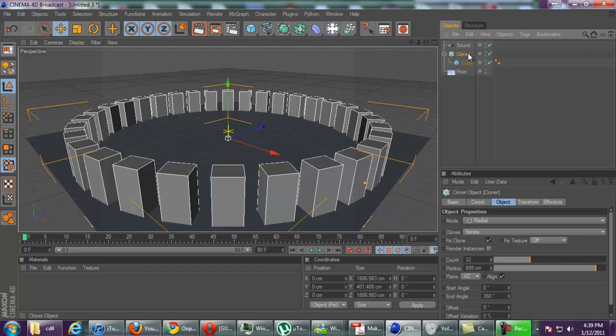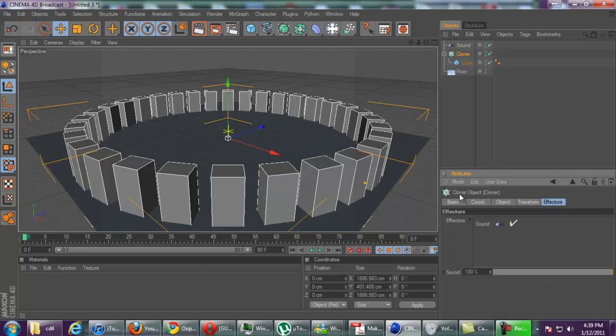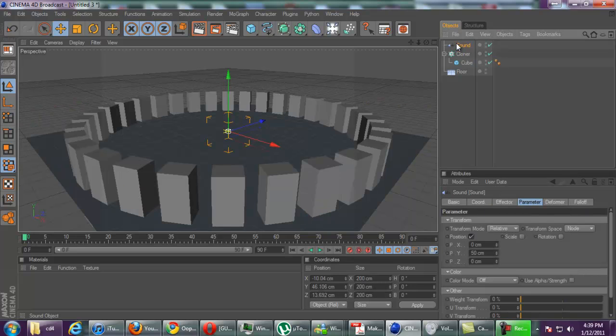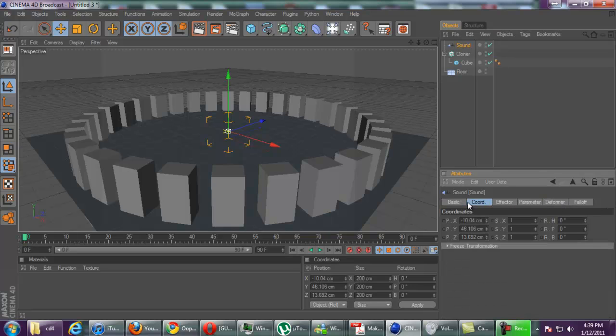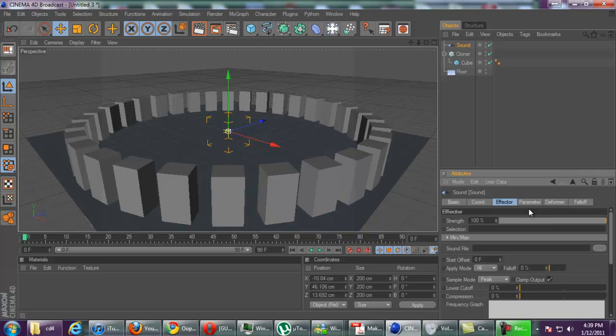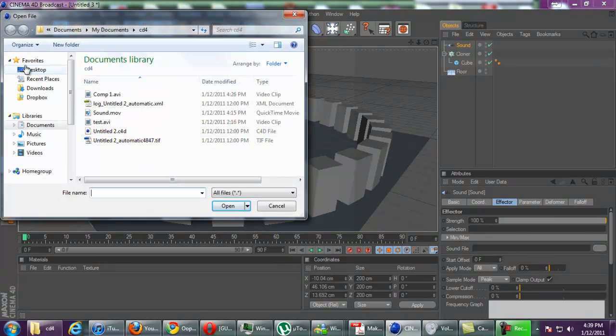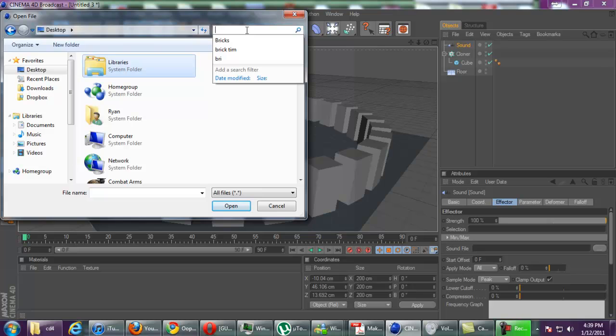Okay, so now you're going to want to go to sound. Okay, first you're going to go to cloner. Then go to effectors. And if sound isn't always there, just drag it down there. Now, click on sound. And go to the Effector tab. Here you're going to want to select your sound file. I'm going to use mine that I downloaded earlier.